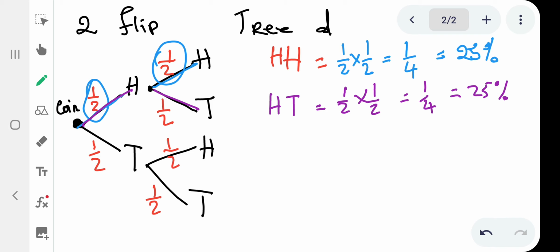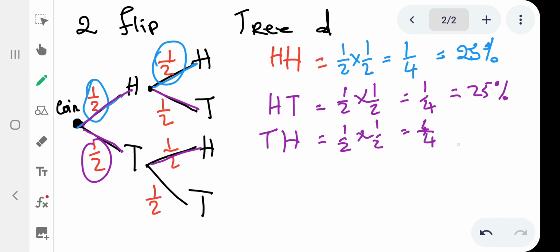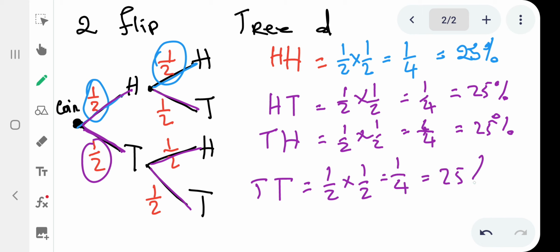So what is the probability of you getting a tail and a head? For you getting a tail, it's 1 over 2, right? And for you getting a head, it's still 1 over 2. So it's still 1 over 2 times 1 over 2, and that is 1 over 4. And still that is 25% chance. And same thing applies now. So now we have a tail and a tail, right? So a tail is 1 over 2, another tail is still 1 over 2, so it's 1 over 2 times 1 over 2, and that is 1 over 4. Still only 25% chance.